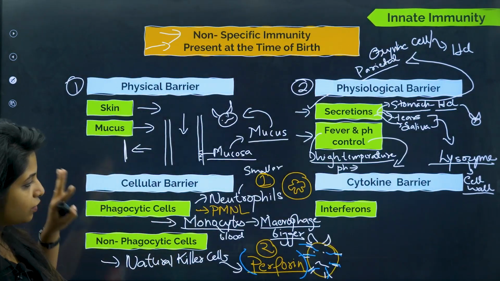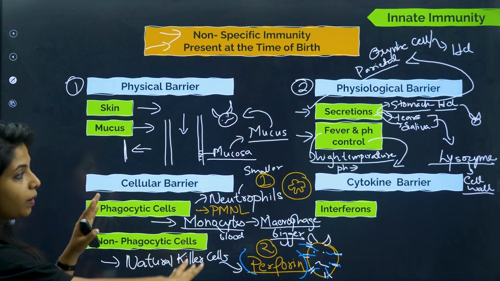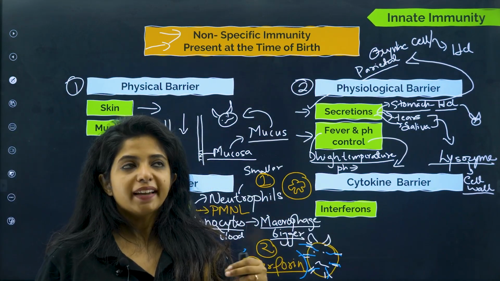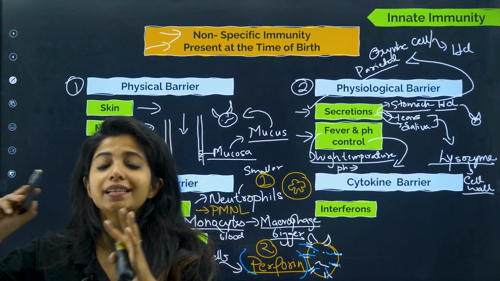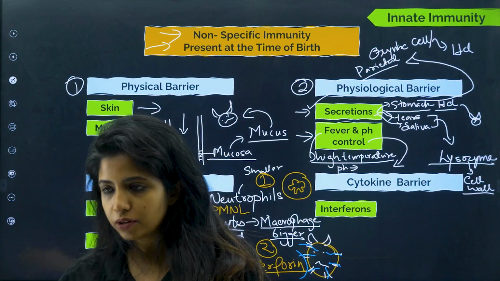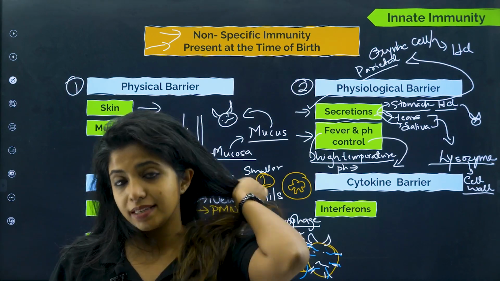So over here I spoke about that, that is a cellular barrier. Now the cytokine barrier. What do you mean by cytokine? That you have to understand first. Cytokine means when a cell is going to release something, and these released substances are going to cause trouble somewhere else. That is what you mean by cytokine.